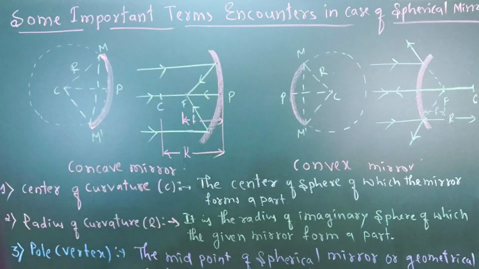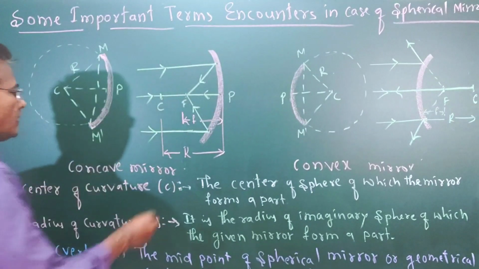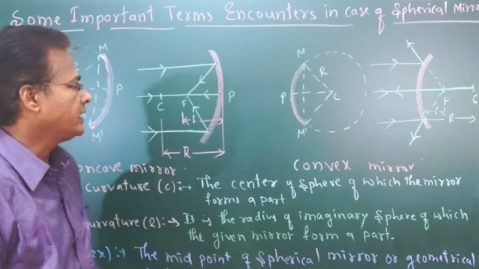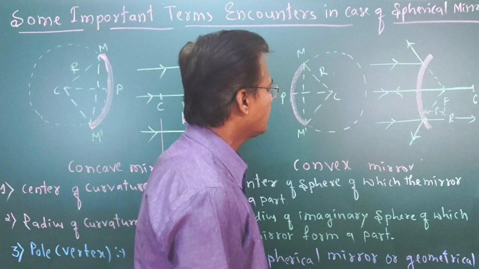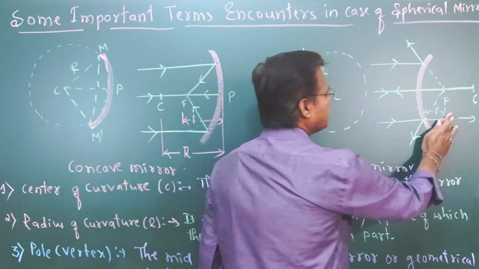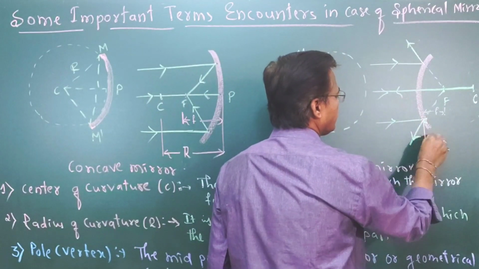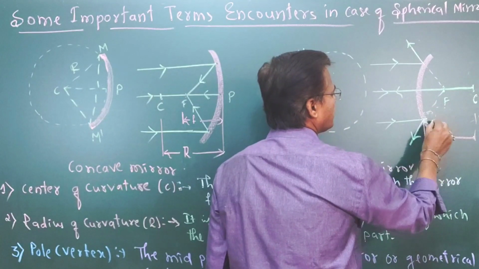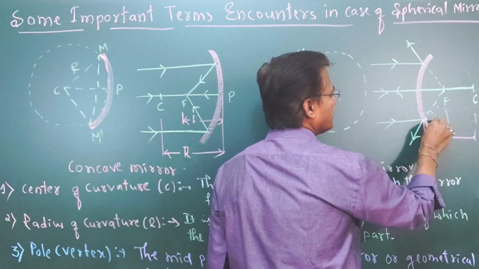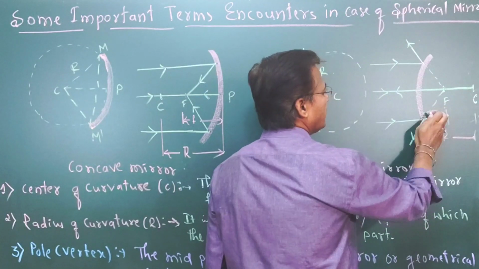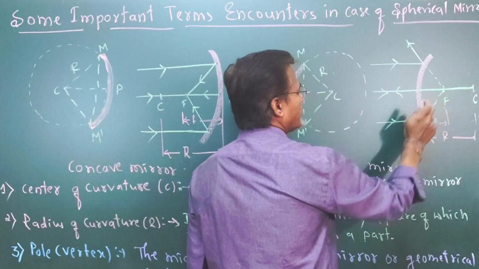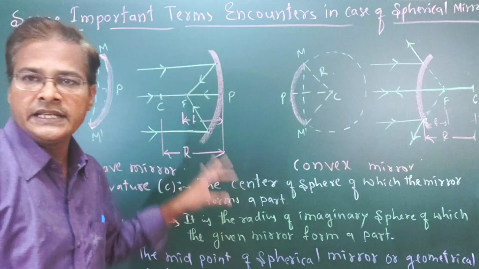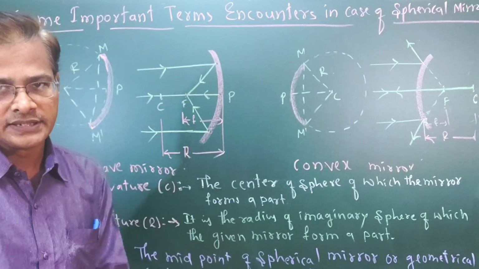R is from here to here, similarly here also we can see R, and up to here is the small f. By seeing the ray diagrams, we can understand the terms.